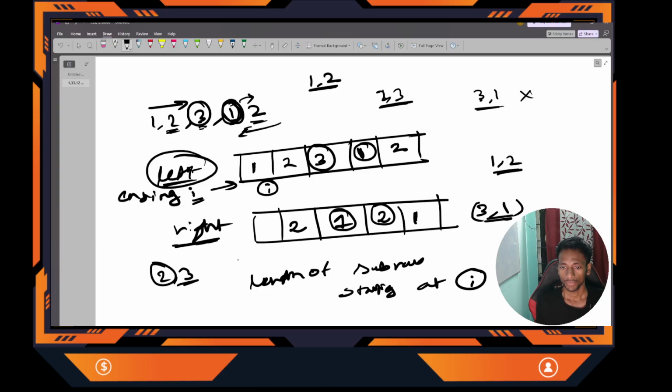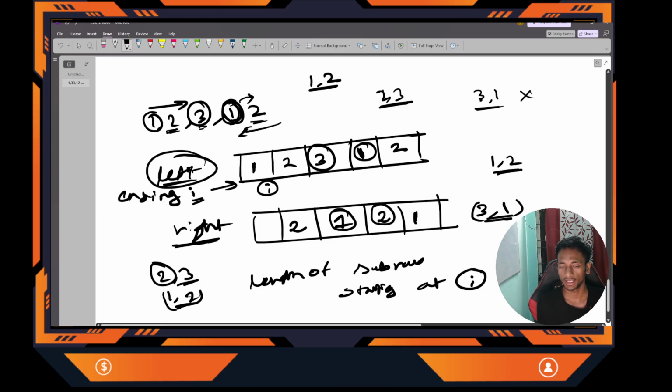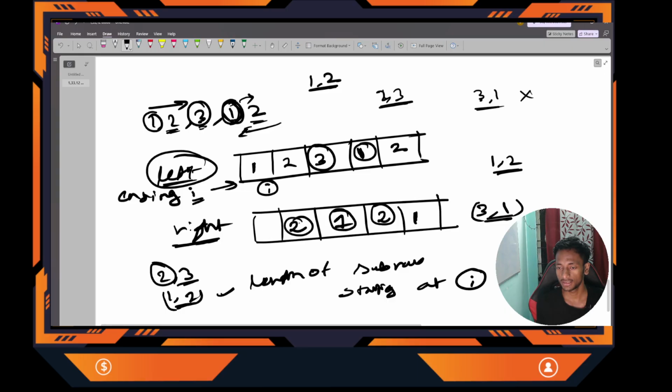Clear? Next element is 1. Can I add this to 2, because the right element is 2? Yes, this is non-decreasing. The right subarray length is 2, and this will now be 3. These two arrays are clear: the left array and the right array.